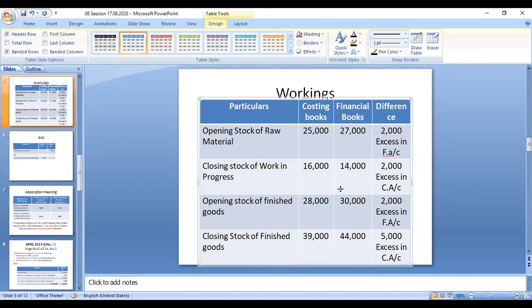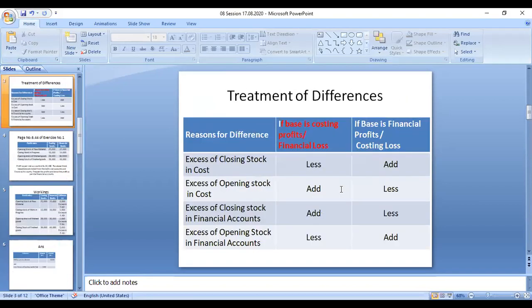Now you can see the treatment slide. What do you have to do? Closing stock, excess, cost accounts. If it is closing stock excess in cost account, at that time you have to deduct. Excess closing stock in cost account, and we are taking the cost accounting profits, so you have to deduct. This amount also you have to deduct.